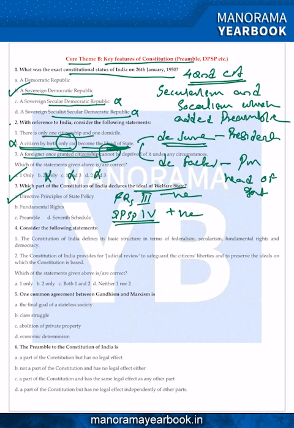4. The Constitution of India defines its basic structure in terms of federalism, secularism, fundamental rights and democracy. The Constitution of India provides for judicial review to safeguard the citizen liberty and to preserve the ideals on which the Constitution is based. When you are looking at this question, one of the important points I want to share with you all, when you are solving the UPSC exam, you should concentrate on this phrase, the Constitution of India. If UPSC begins with the Constitution of India, you should be very careful. It says the Constitution of India defined the basic structure.